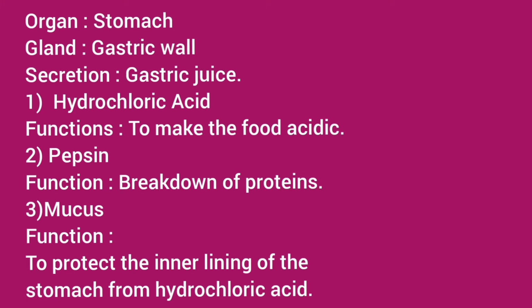Next digestive juice secreted is pepsin. Its function is breakdown of proteins. Next one is mucus. Its function is to protect the inner lining of the stomach from hydrochloric acid.